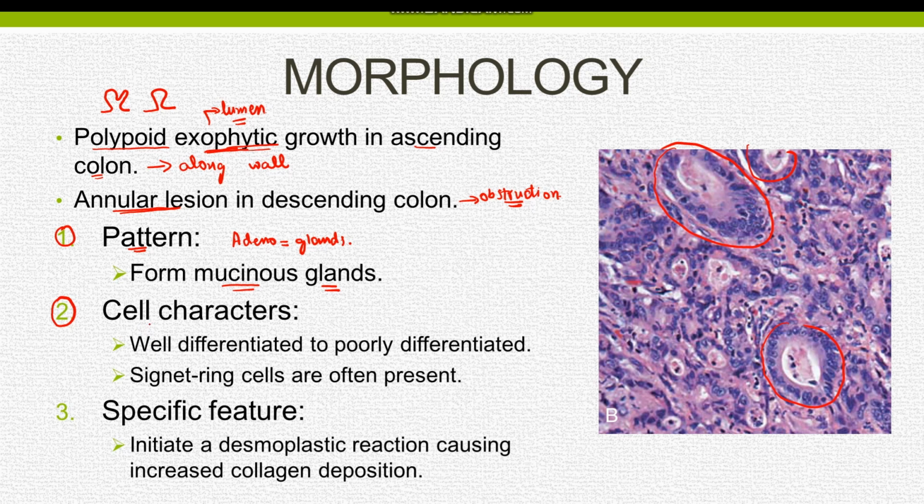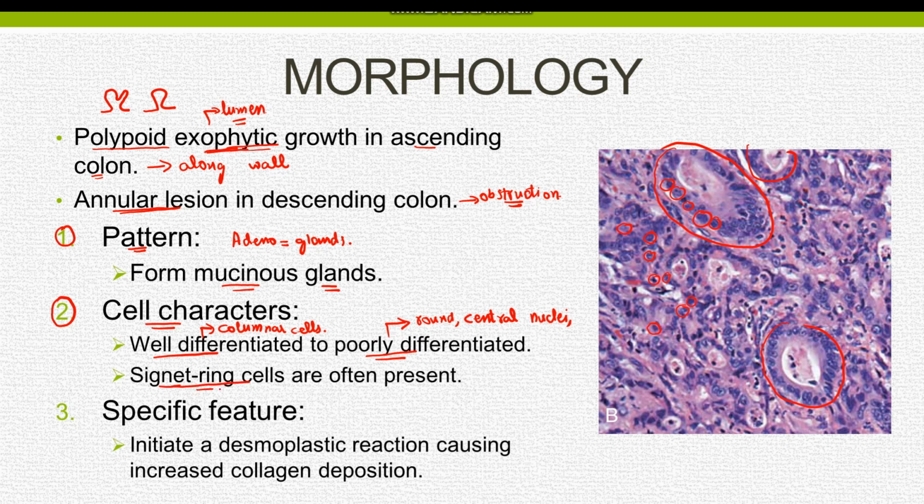The next point on the histology is the cell characters. The tumor cells could be well differentiated or they could be poorly differentiated. Well differentiated cells resemble the columnar cells in size and shape, whereas the poorly differentiated cells are atypical cells, which are round, have central nuclei, and have abundant cytoplasm. As you can see here, this is a tumor portraying small round cells which have lost the polarity. Hence, these cells are poorly differentiated.